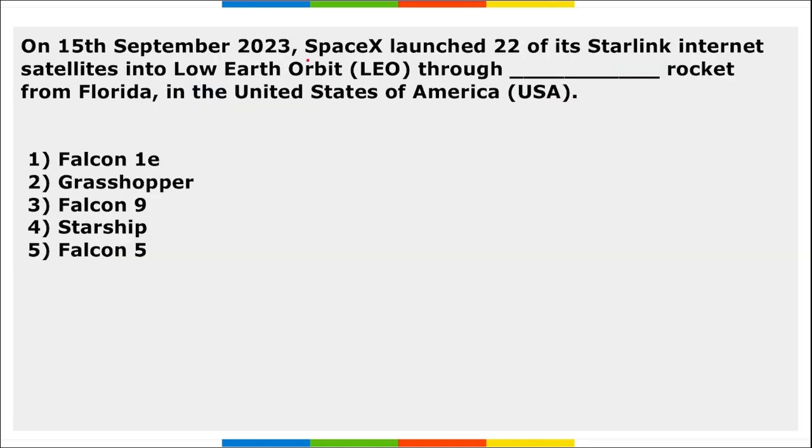Next, on September 15th, SpaceX launched 22 Starlink internet satellites into low Earth orbit through their Falcon rocket from Florida. So again, if ever a question is asked about SpaceX, it is the Falcon 9 rocket, right? This is the most famous one.